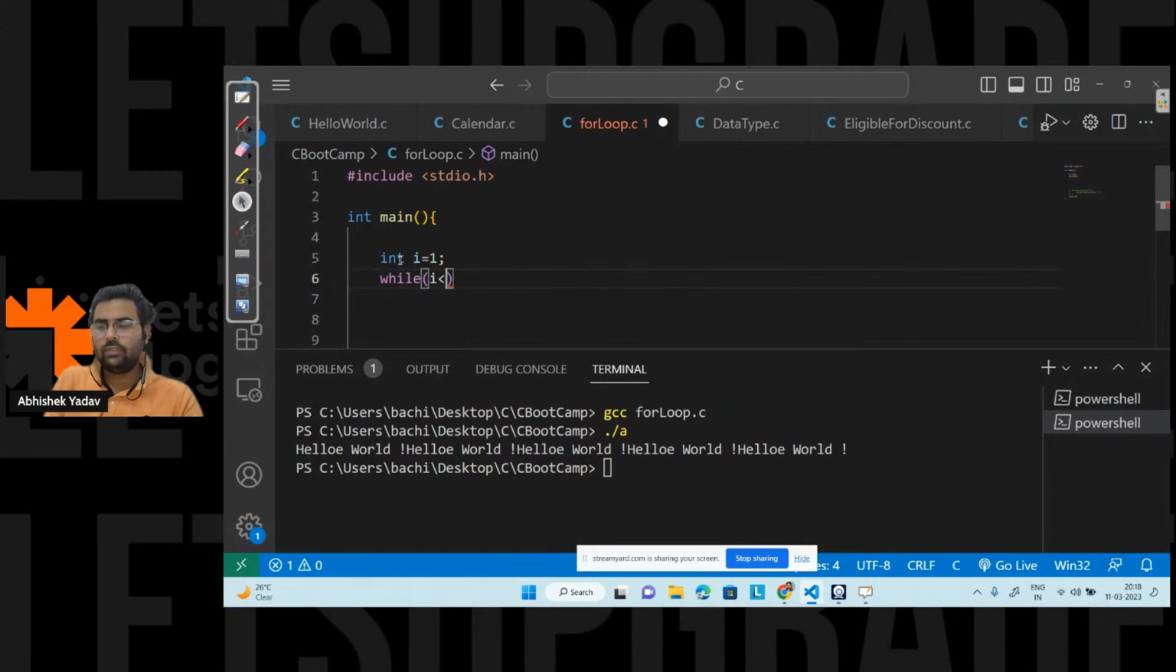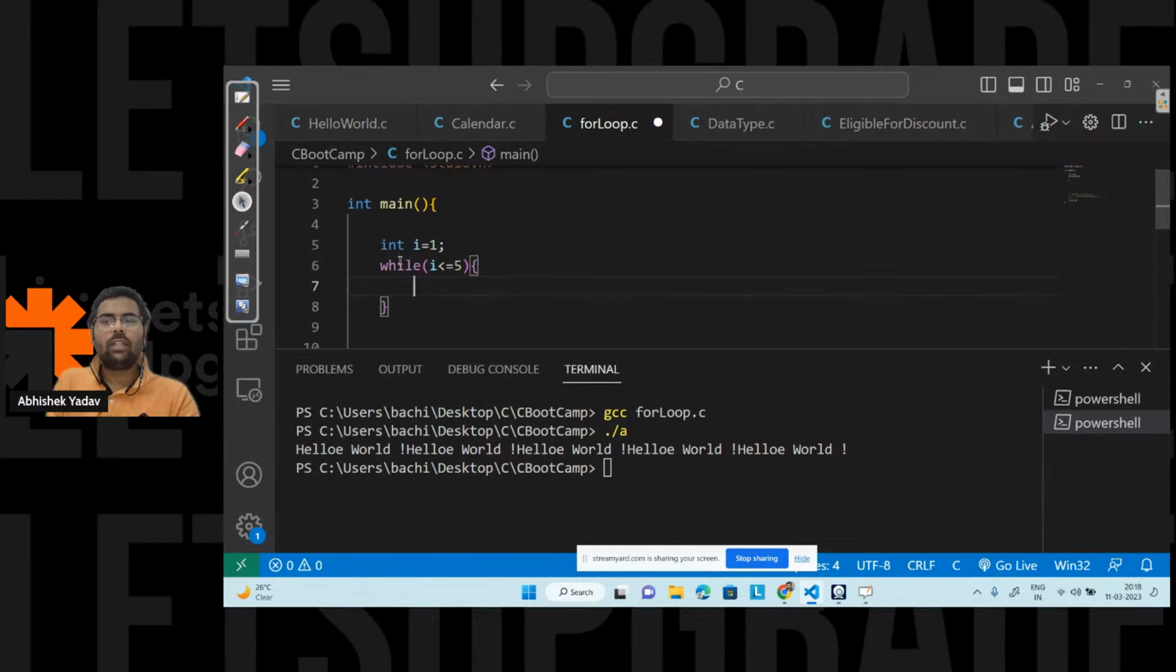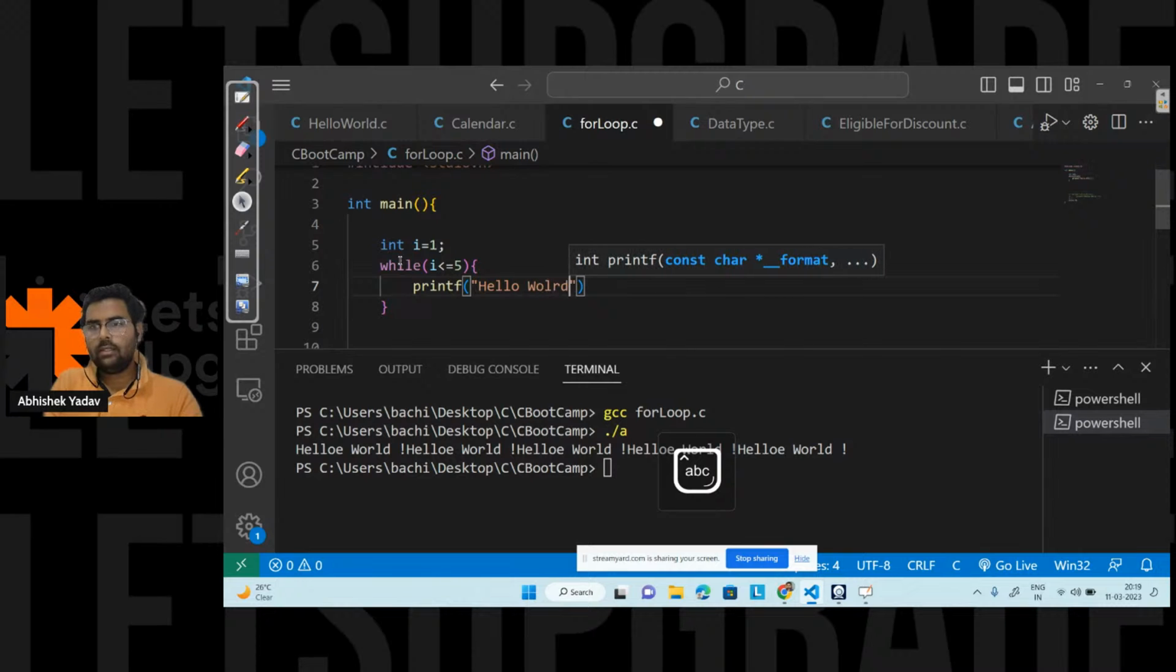So here the condition is I is less than or equal to 5, right? And inside the body of the while loop, I want to write the logic, that is printf hello world, right? And after writing the logic here, we can write the updation part, that is I is equal to I plus 1, right? And again I will get the same result here, right? Let's save the code.